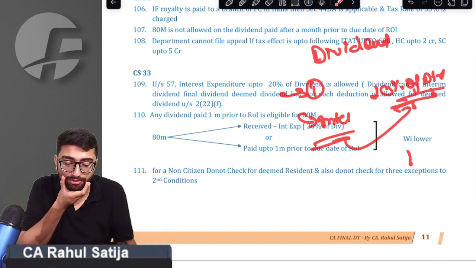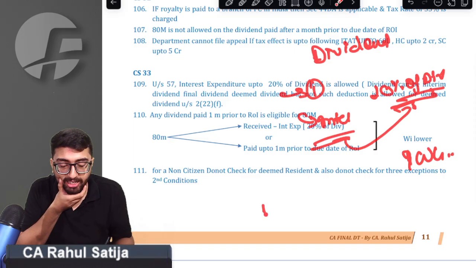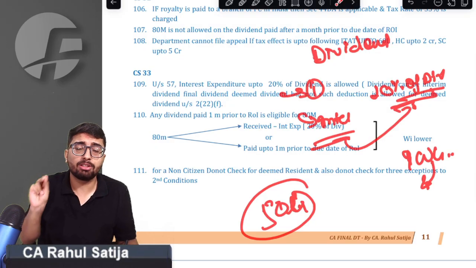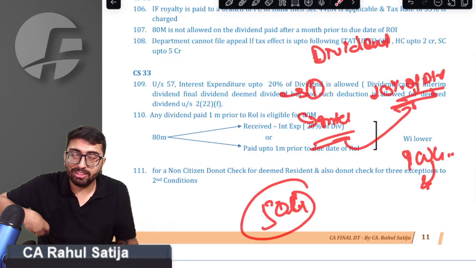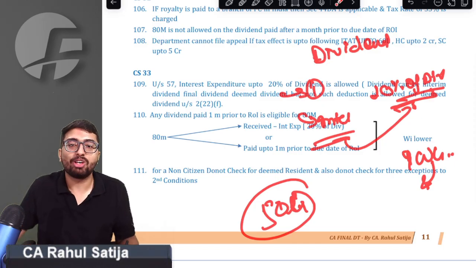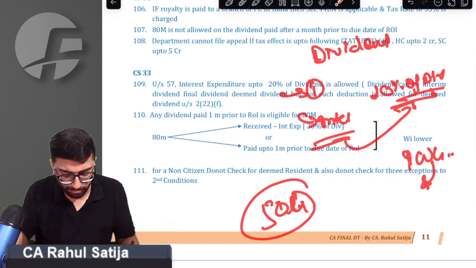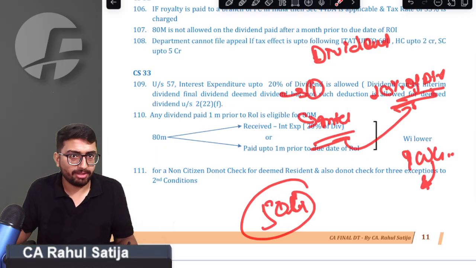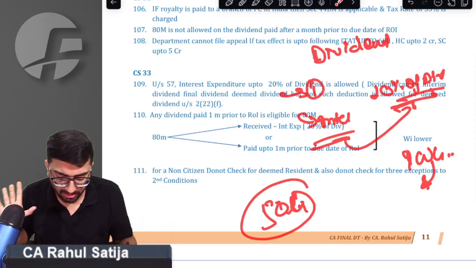What you are saying, sir, if you have a dividend of 100 crore, and you paid interest of 50 crore, then in that case, 20% of the dividend would be allowed as expenditure. Only 20% of the dividend amount of interest you have paid would be allowed. Sir, you got that point. Whatever 20% of the dividend is would be allowed as an interest expenditure if you have paid interest to that extent. Okay, sir, we got that point.